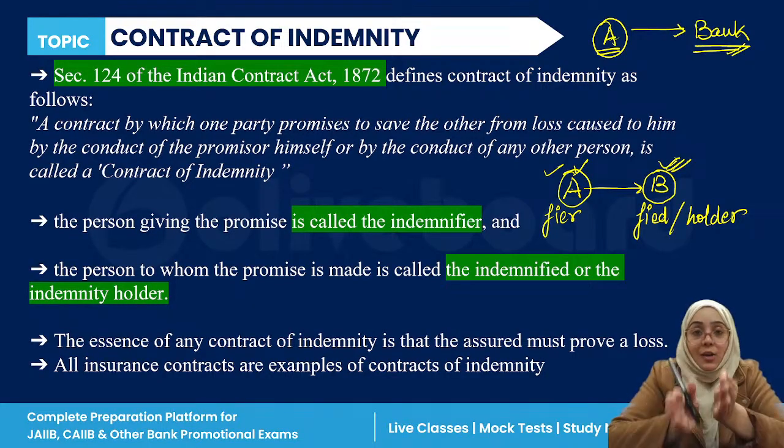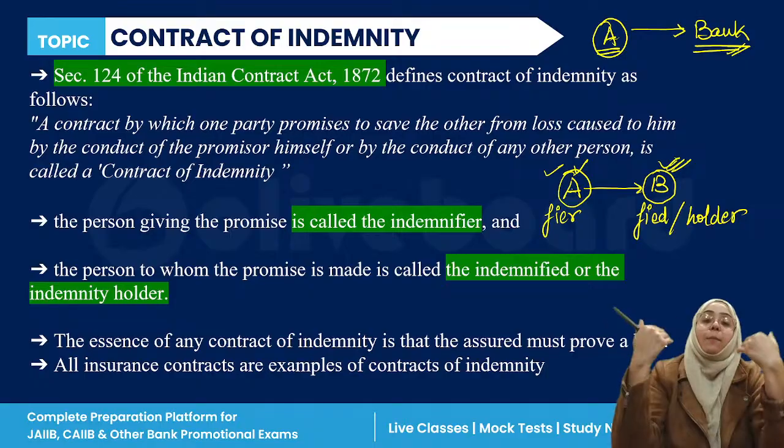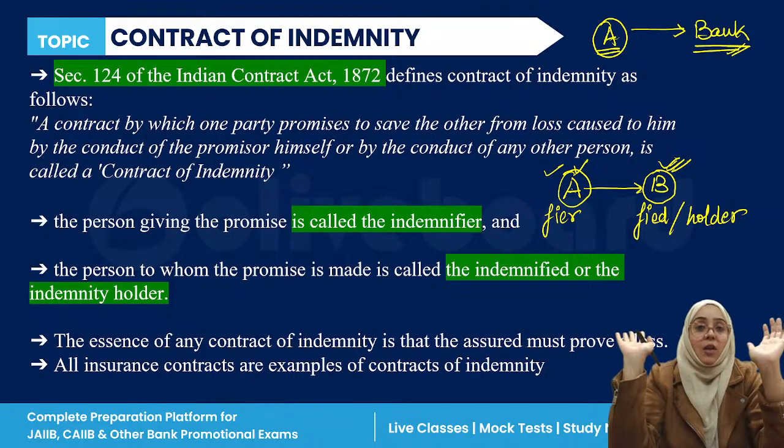And if you agree to sign this contract with me, I am going to give you the duplicate demand draft.